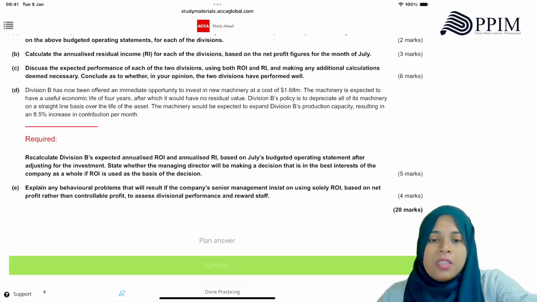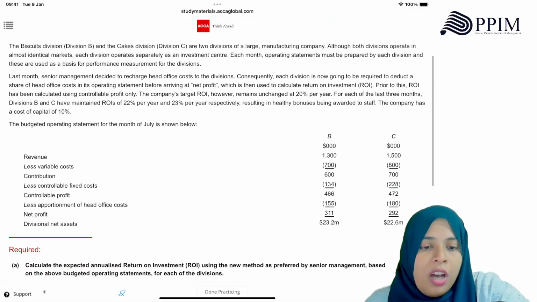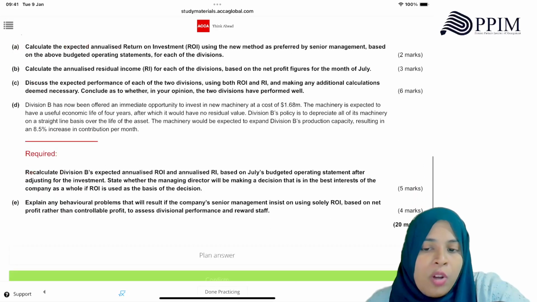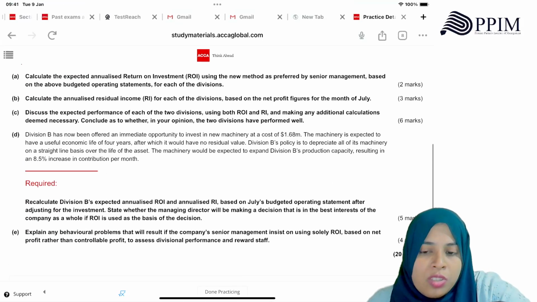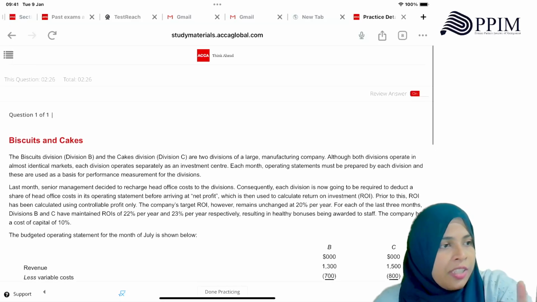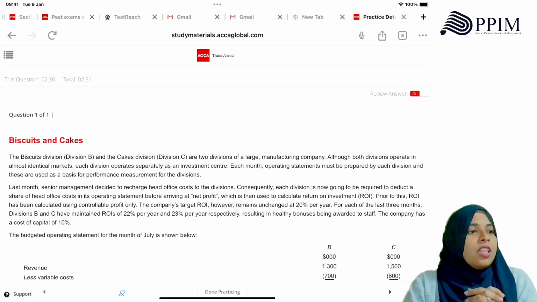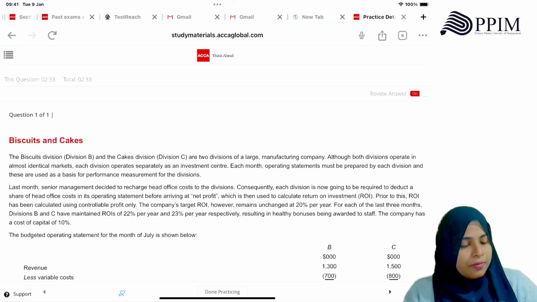Okay. What are the areas you all want me to do now? There's a question here on ROI. I thought of doing it because I didn't do one question on that. After that, you all tell me whatever area you want, because with this question I have covered all areas during revision.